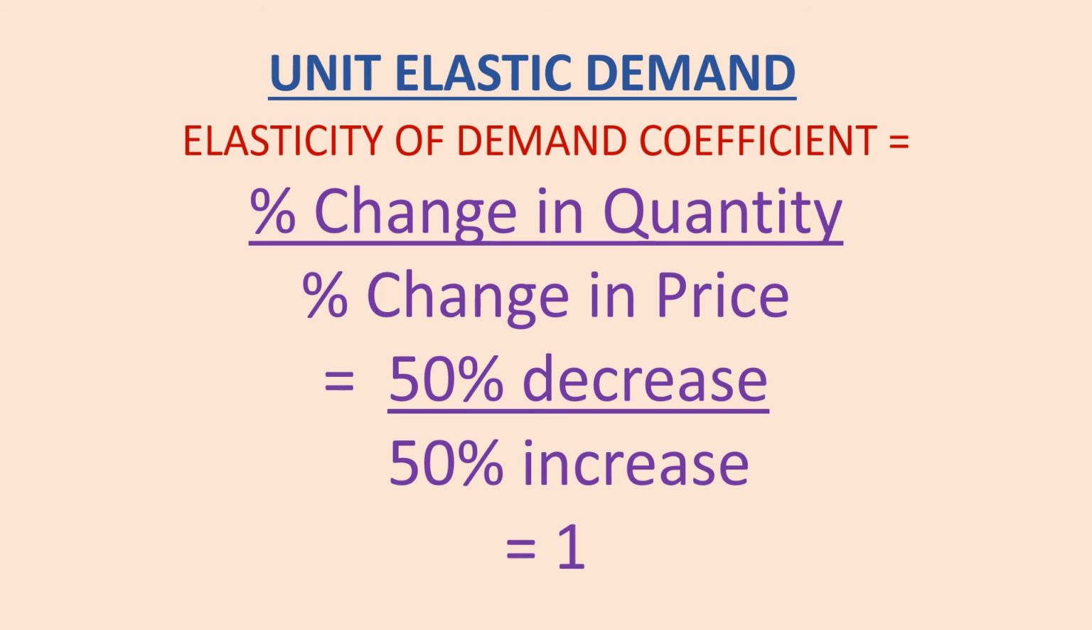What if the percentage change in quantity is exactly equal to the percentage change in price? That is something called unit elastic demand. Unit elastic is when the price goes up by 50%, then quantity goes down by 50%. The value of the elasticity coefficient is 1.